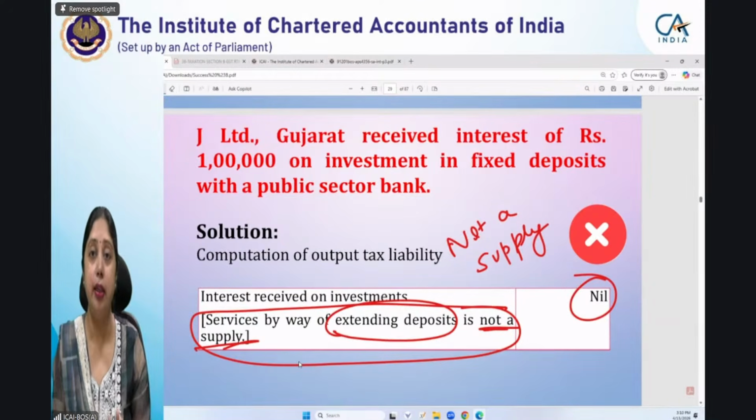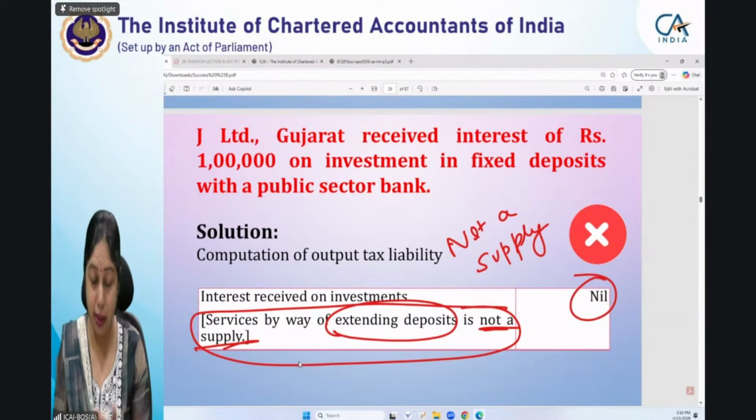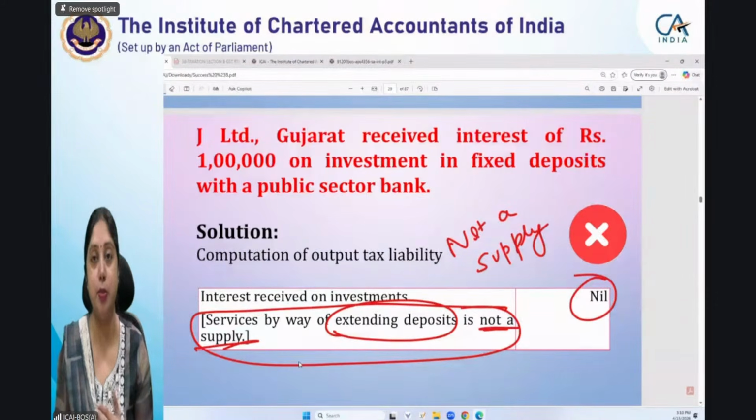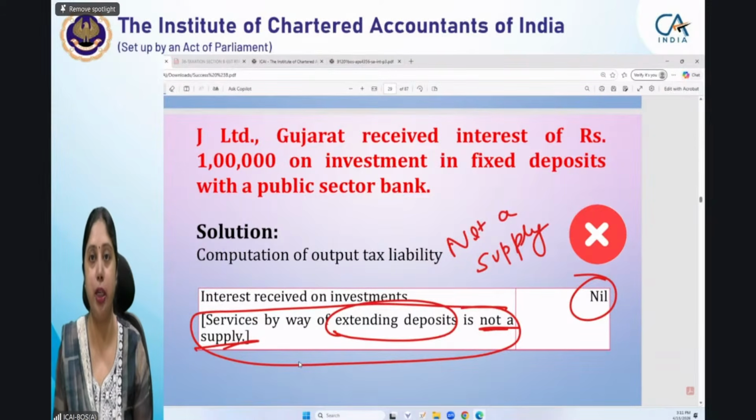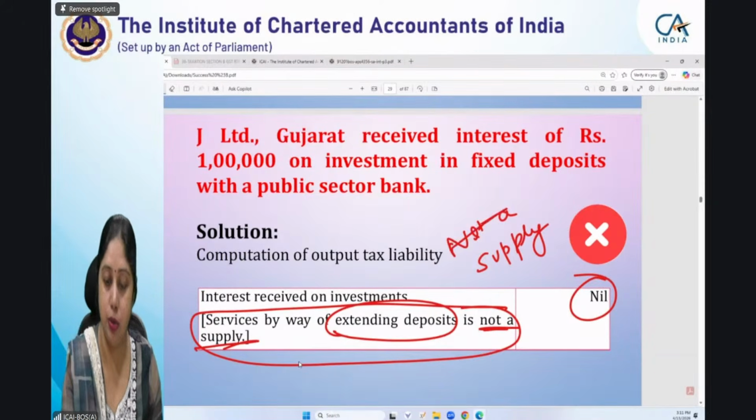It is not excluded by the definition of supply. It is for consideration. Interest is being charged. It is in course of furtherance of business because we are extending deposits to the bank and the bank is giving us interest, so we are getting consideration also. It is in course of furtherance of business also, and it is not a Schedule 3 item. So this is a supply in the first place. So this is not correct.